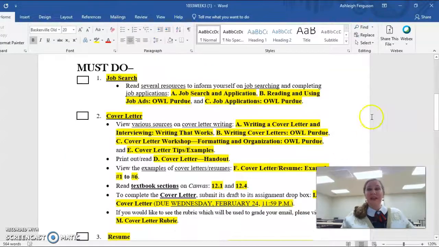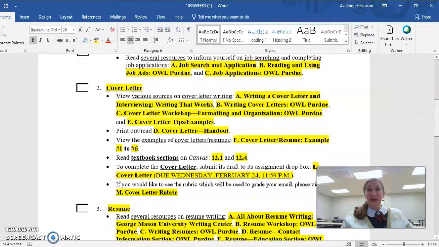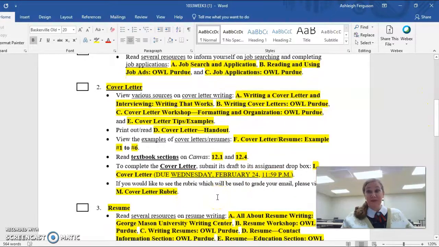Okay, and again, for your first writing assignment this week, you're going to be creating a cover letter. And this is essentially a cover letter that introduces your resume. But you're going to submit your resume and your cover letter as 2 separate assignments. Obviously, if you were applying for a job, your cover letter acts as sort of a title page or cover page for your resume. So you need to get into the habit of always writing a cover letter with your resume.